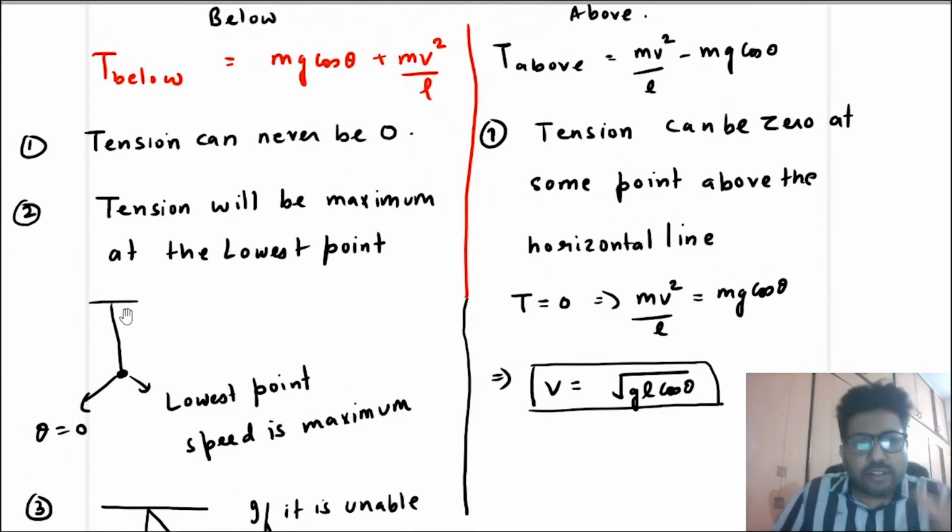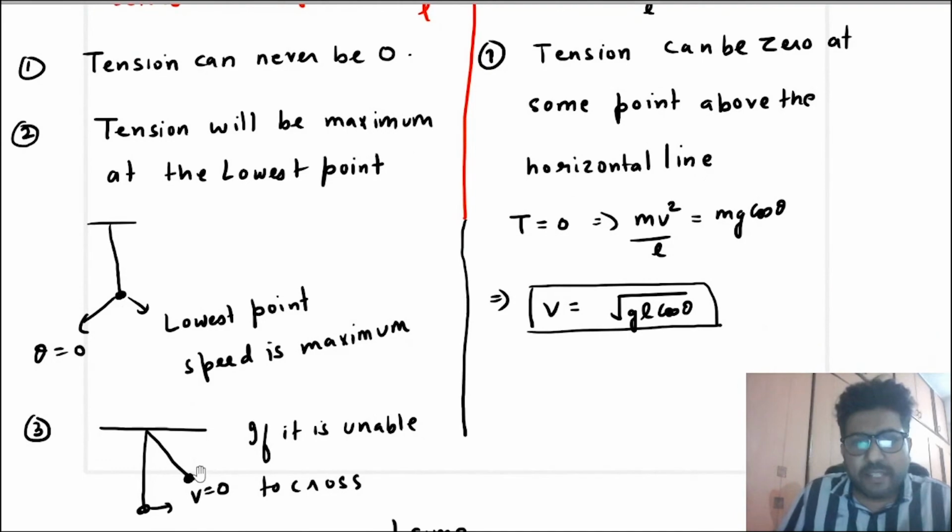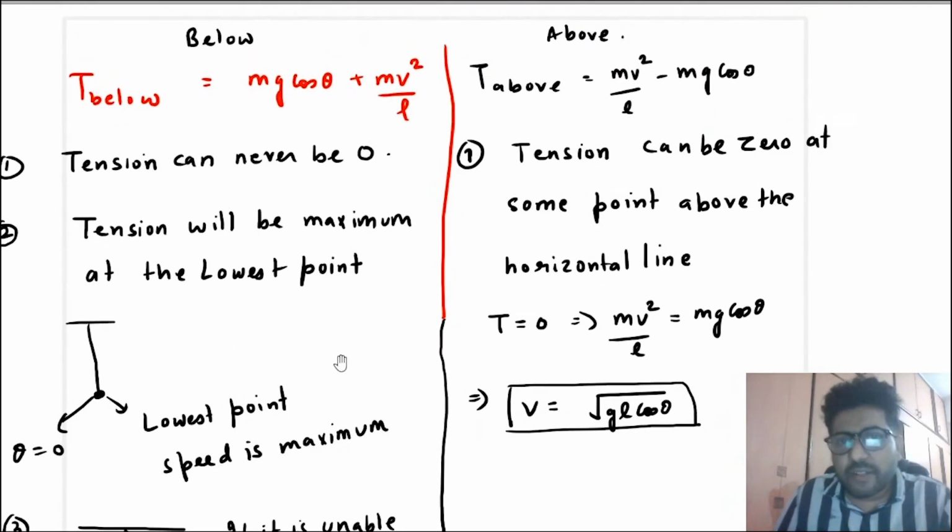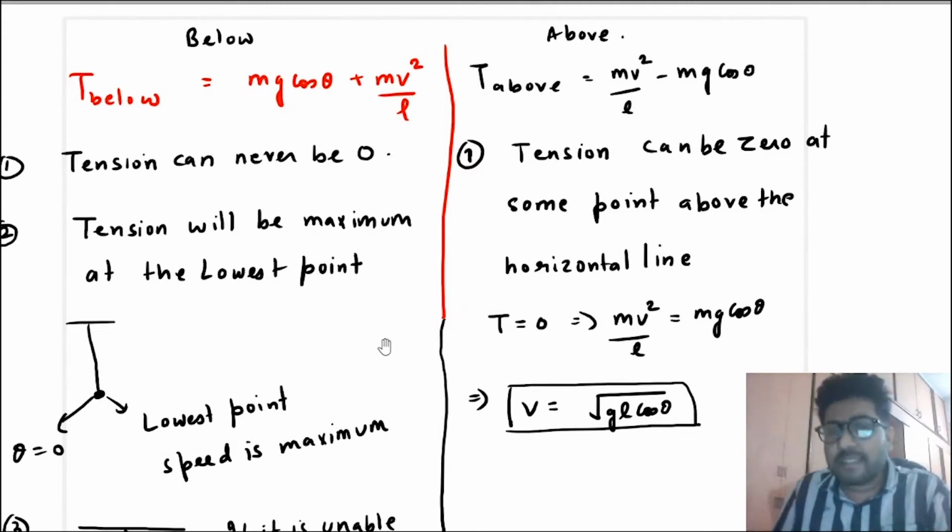So this is the speed when the tension becomes 0. So below the horizontal line, tension cannot be 0, but speed can be 0. But above the horizontal line, what you are seeing? You are seeing that tension can be 0, but speed will not be 0. Because when the tension becomes 0, still there is speed.